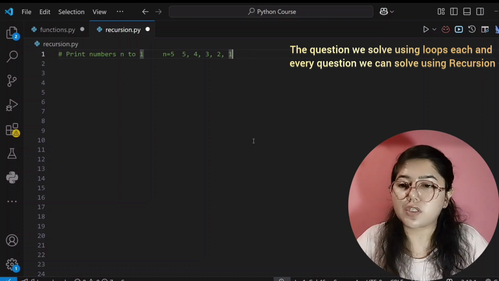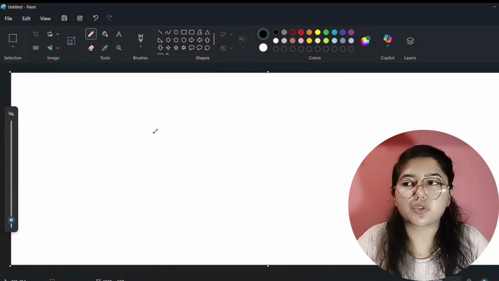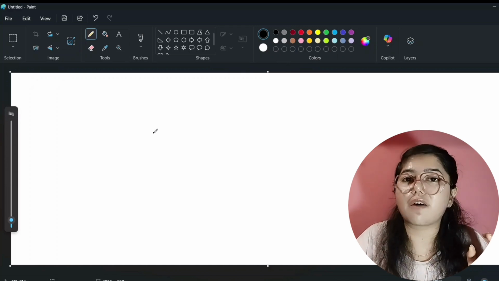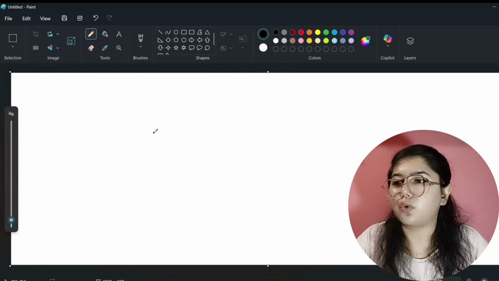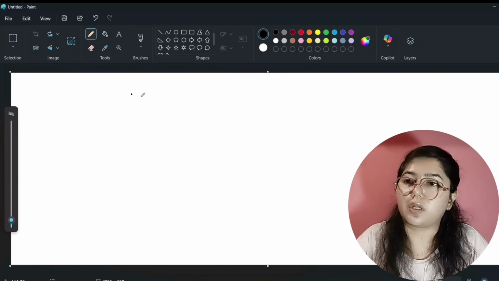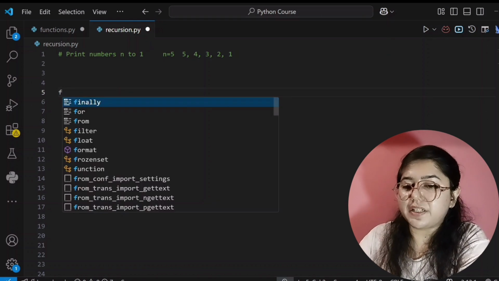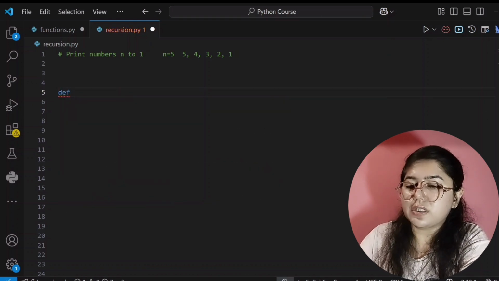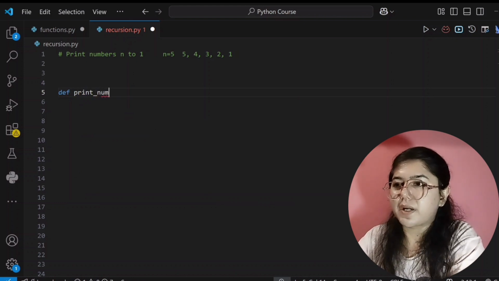Let's see. So see here, whenever you write code, or whenever you make logic for recursion, you have to think about what work we have to do, or what work our recursion should do. Okay, so what work do we have to do? We have to print our numbers 5, 4, 3, 2, 1. So for solving this question, we first have to create a function, and that will be def. We are defining a function, and I am giving my function the name print number.